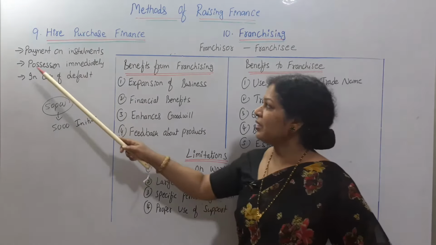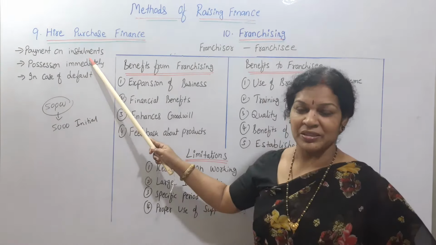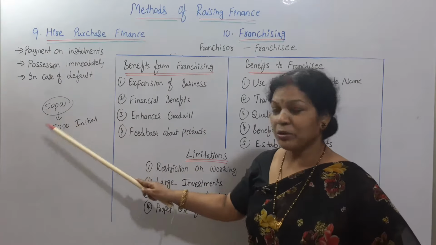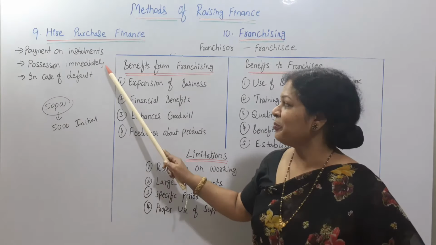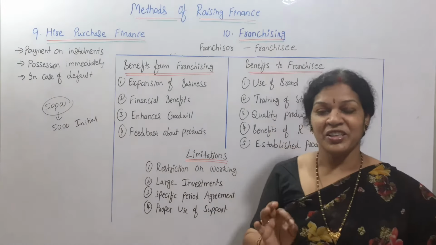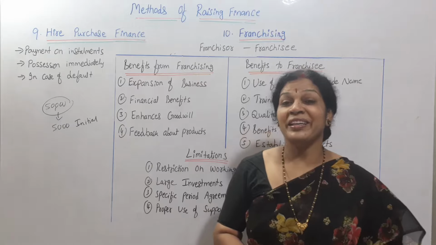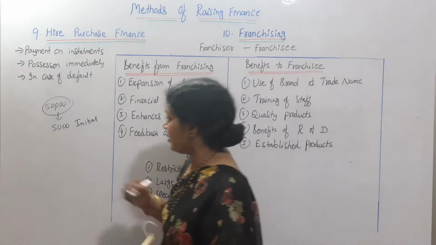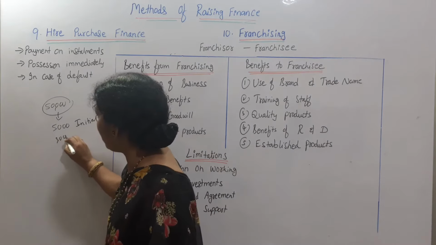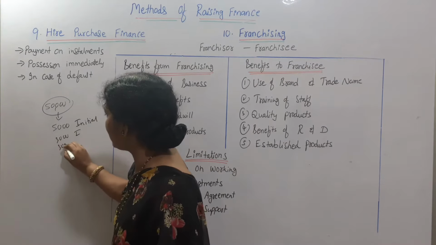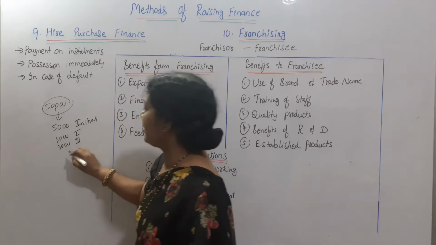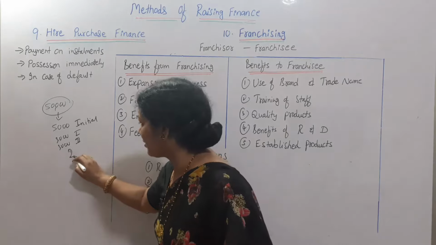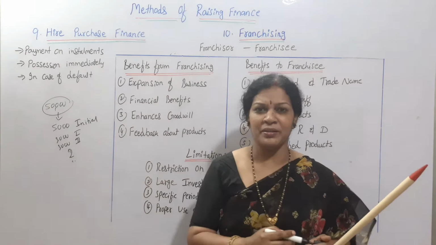Here payment is on an installment basis, and another thing is that we get possession immediately. As I have paid 5,000 rupees, immediately I will get the possession. Then in case of default, especially in hire purchase, you must remember: say I paid 5,000, then the first installment of 3,000 and the second installment of 3,000, and after that I say I cannot pay, default.